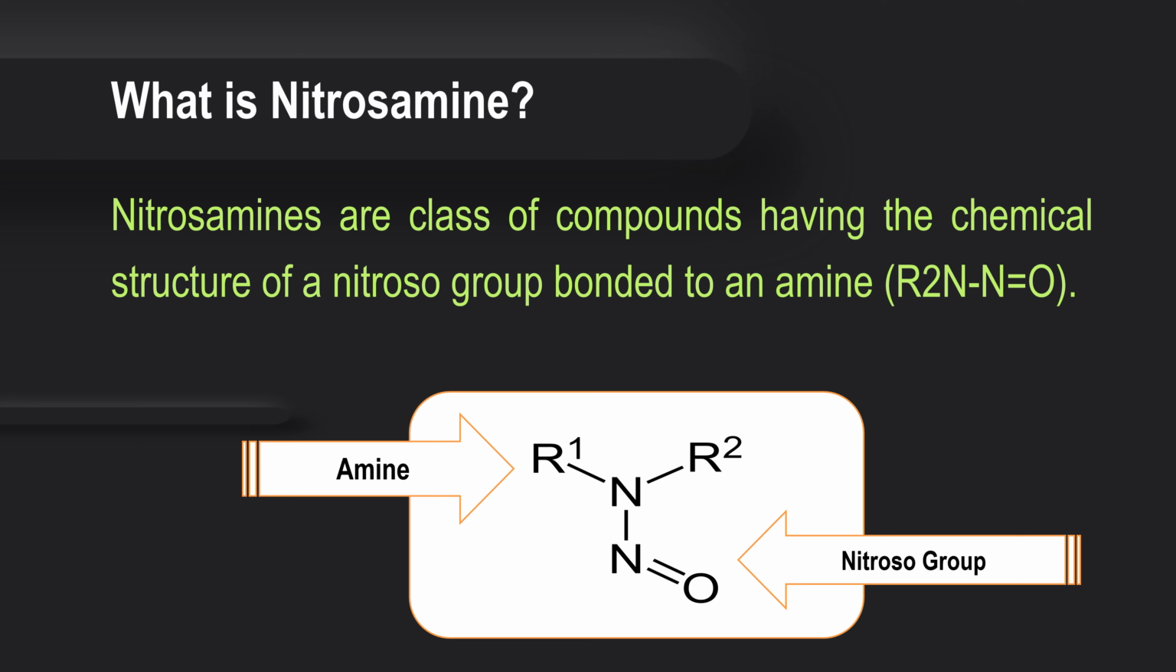What is nitrosamine? Nitrosamines are a class of compounds having the chemical structure of a nitroso group bonded to an amine. In the image below, we are seeing an amine bonded to the nitroso group and forming the nitrosamines.